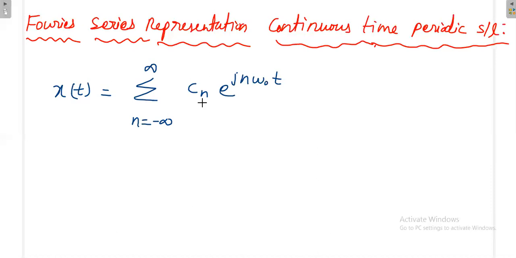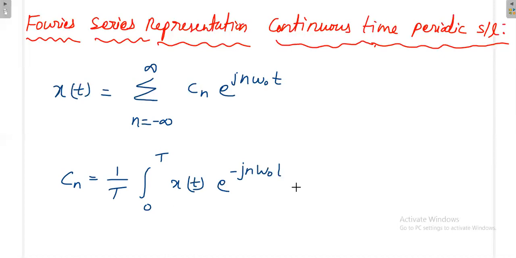Again, Cn is the coefficient. How do we calculate this Cn? Cn is equal to 1 by T, integral 0 to T, x of t e power minus j n omega naught t dt. Here we get e power plus j n omega naught t, and here we get e power minus j n omega naught t. Again, this is 1 by the time period of the signal, integration from 0 to T.